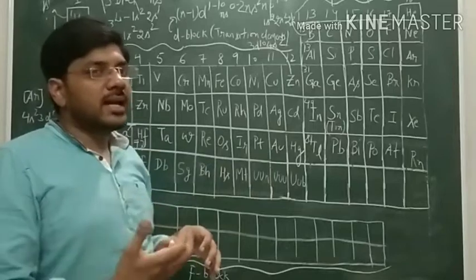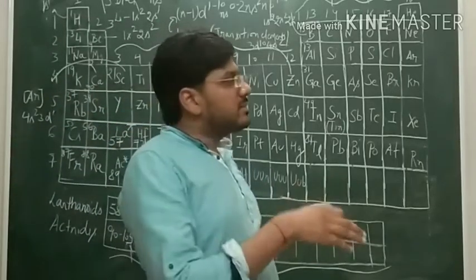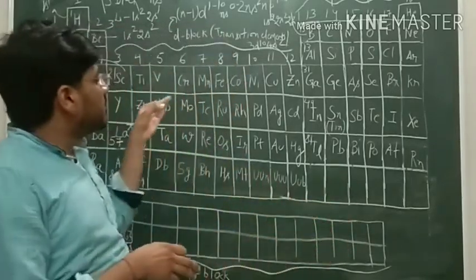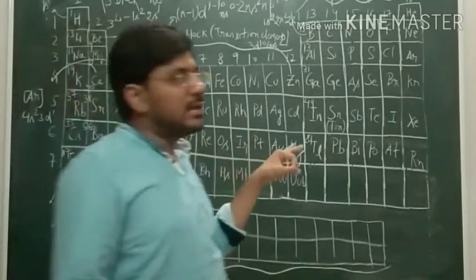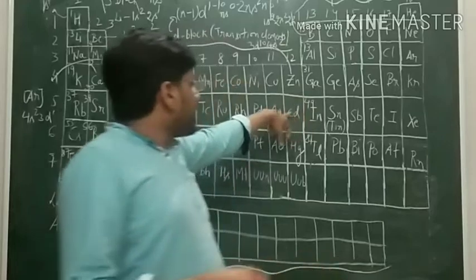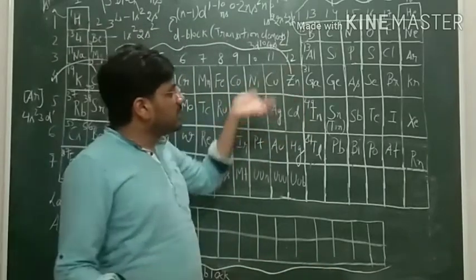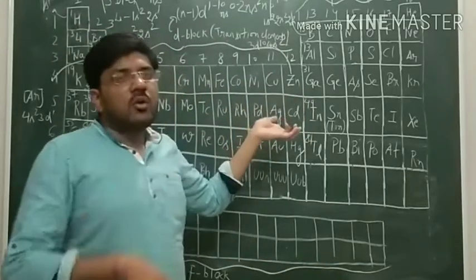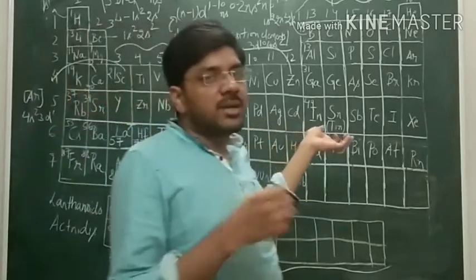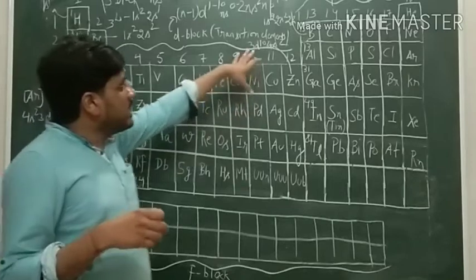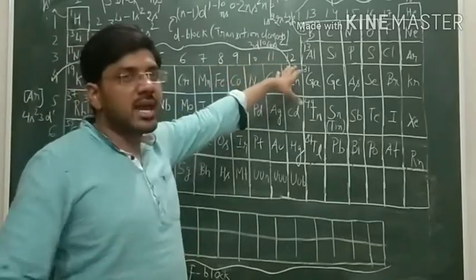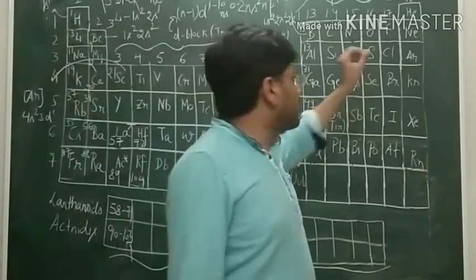So we can say that all transition elements are d block elements, but all d block elements are not transition elements. For example, zinc, cadmium, mercury are d block elements, but they are not called transition elements because they do not have incompletely filled d orbital, but instead have completely filled d orbital.